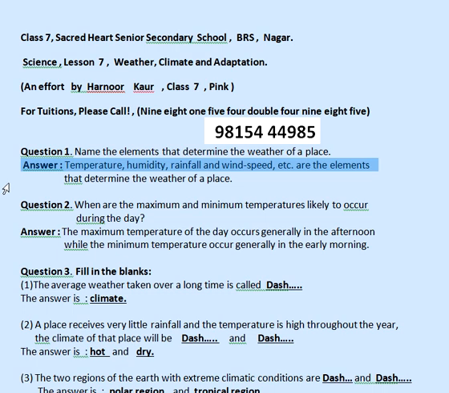Question 1. Name the elements that determine the weather of a place. Answer: temperature, humidity, rainfall and wind speed, etc. are the elements that determine the weather of a place.